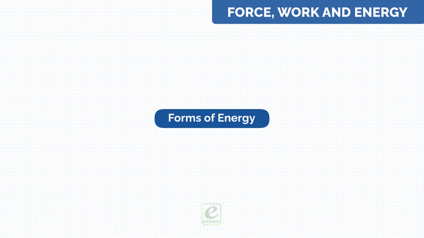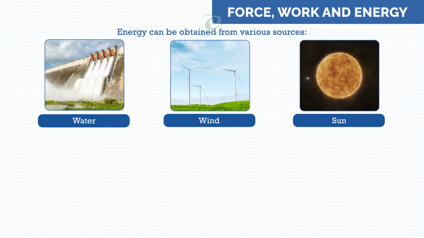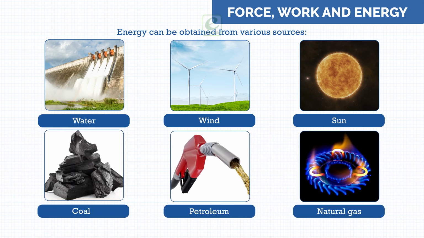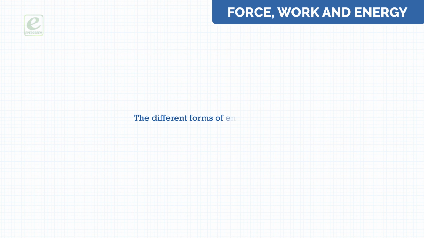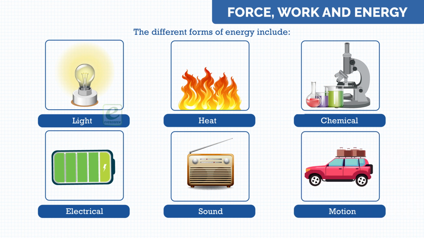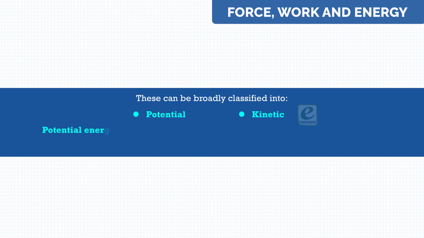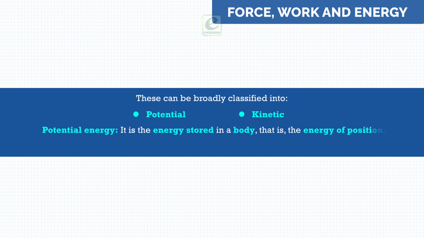Forms of energy. Energy can be obtained from various sources: water, wind, sun, and fuels such as coal, petroleum, and natural gas. The different forms of energy include light, heat, chemical, electrical, sound, and motion. These can be broadly classified into potential and kinetic. Potential energy. It is the energy stored in a body, that is, the energy of position. Kinetic energy. It is the energy of a body due to its motion.